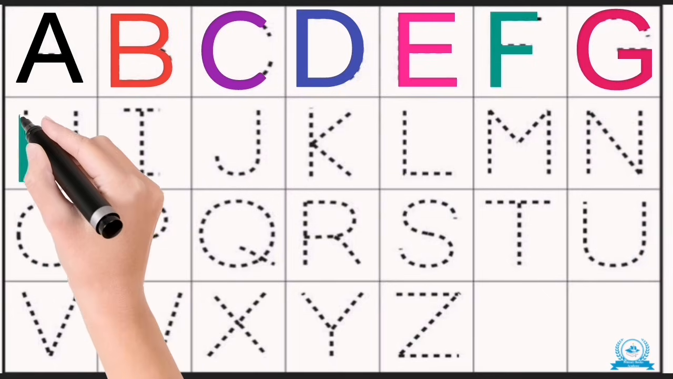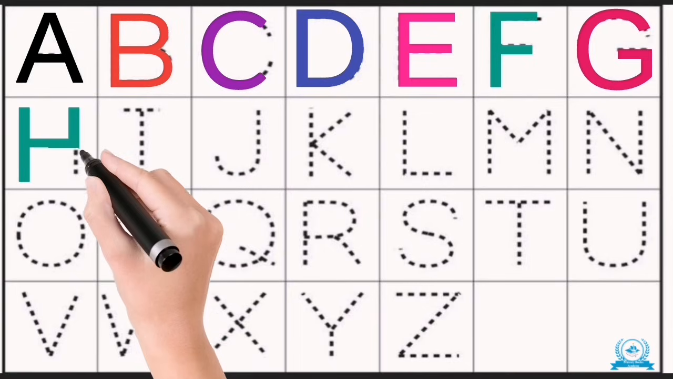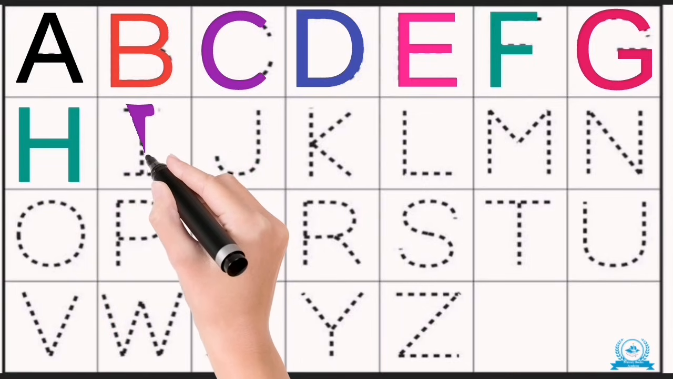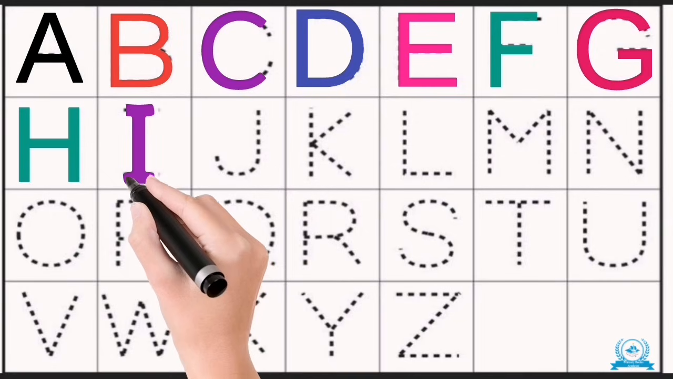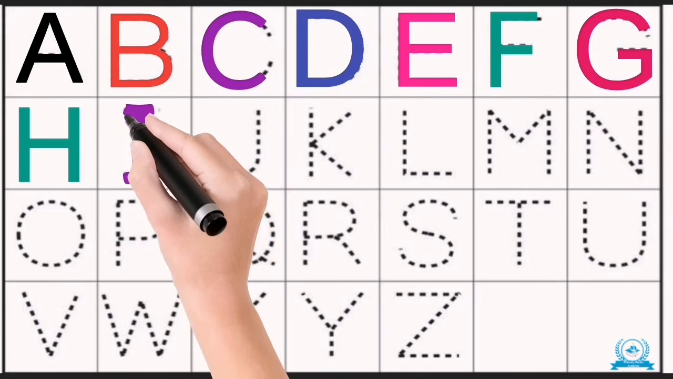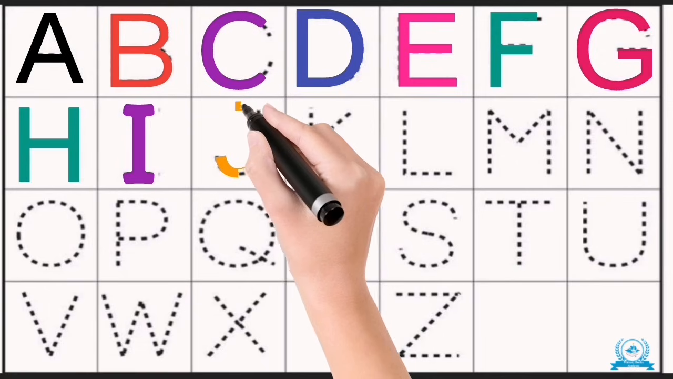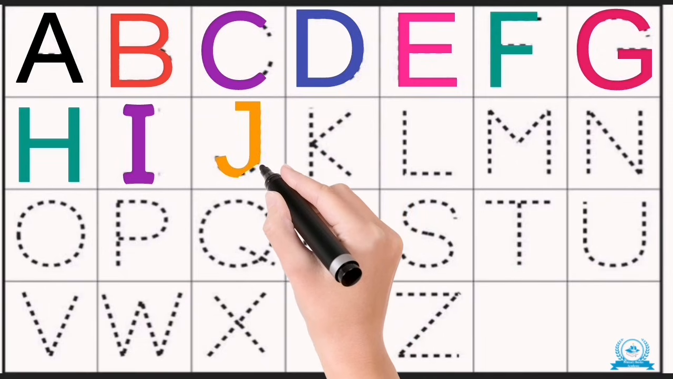H, H, H, trace the H. Two tall lines, join them, hey. I, trace the I. One straight line, try, try, try. J, J, J, trace the J. Down and curve, gentle way.